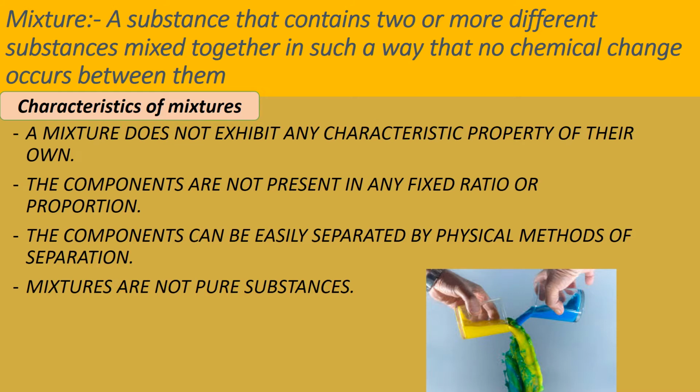Now the different types of substances that are present in a mixture are known as the components or its constituents. Example, air. Air is a mixture of different types of gases. Tap water is again a mixture because it contains so many minerals and so many types of dissolved elements in it.